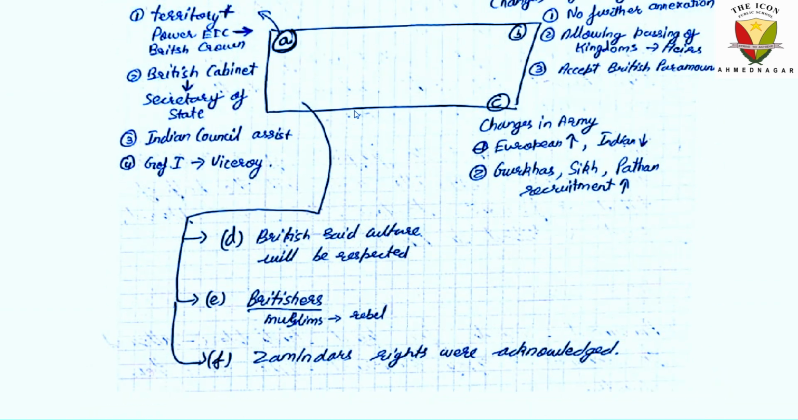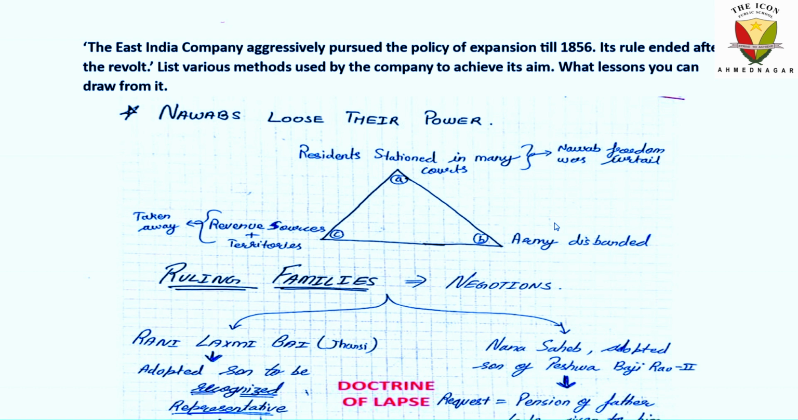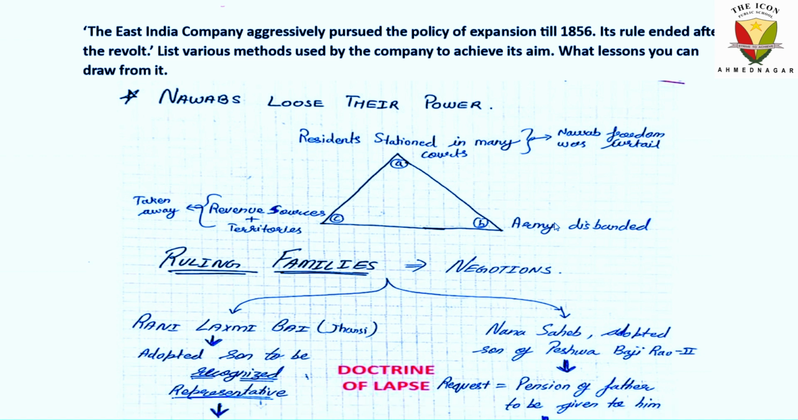Okay, moving forward to the next question. The next question is: East India Company aggressively pursued the policy of expansion till 1856, and its rule ended after the revolt. List various methods used by the company to achieve its aim. What lessons can you draw from it? So basically, to establish that rule, the company passed different rules and regulations to achieve its aim to come into power, right?